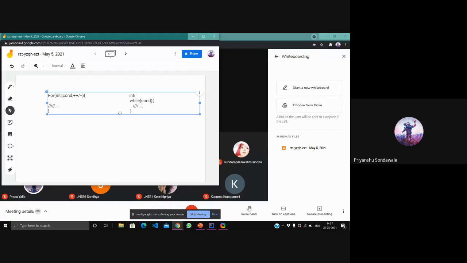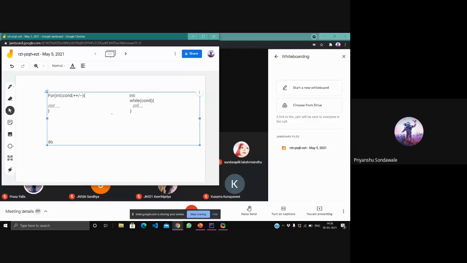So this was my entry level loop, but in some cases you need to enter the statement block anyhow. Means it should perform this statement at least once, right? So for that we are using do while.